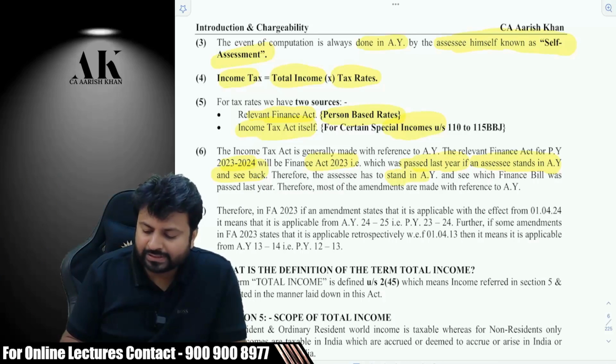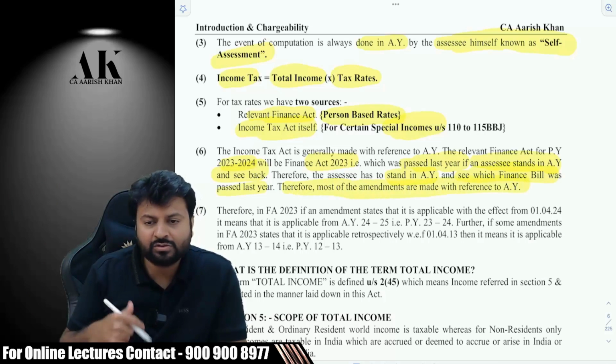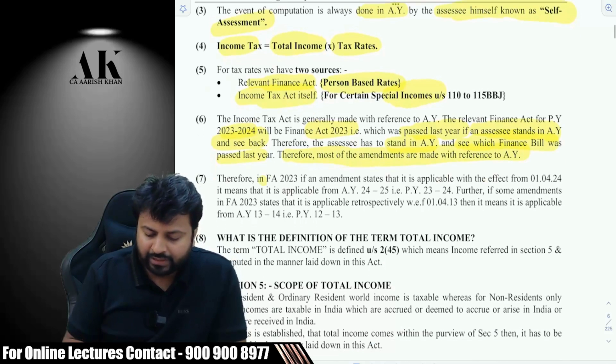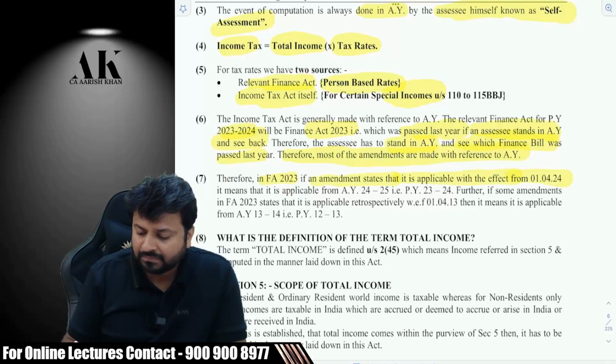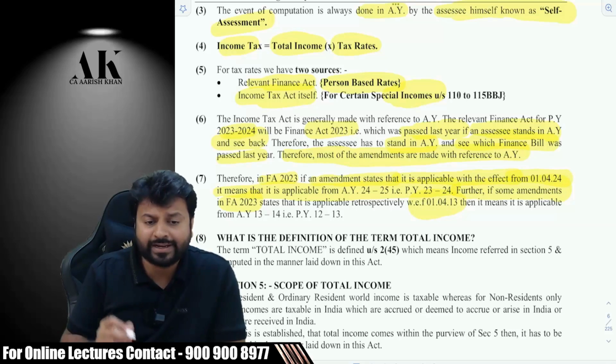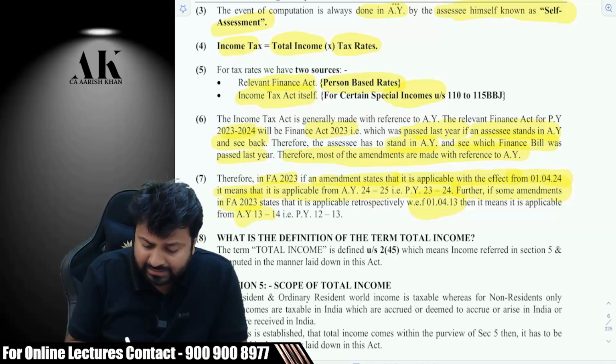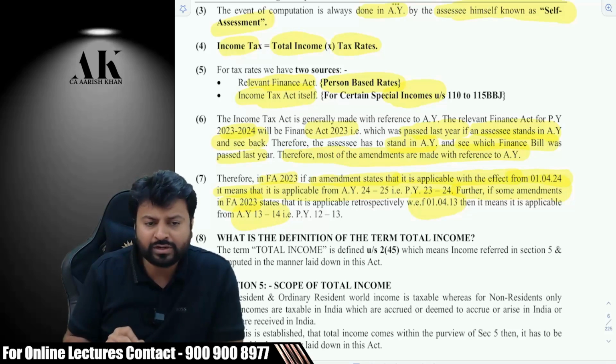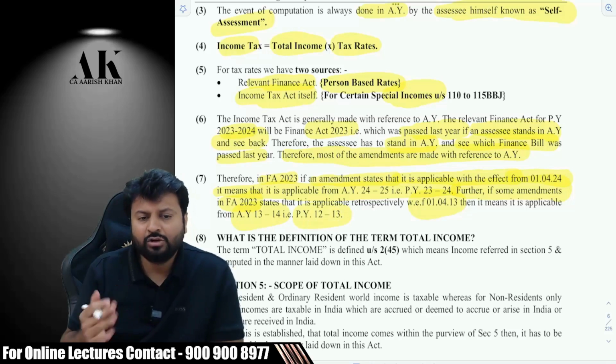Therefore, the assessee has to stand in AY and see which finance bill was passed last year. Therefore, most of the amendments are made with reference to AY. Therefore, in Finance Act 2023, if an amendment states that it is applicable with effect from 1/4/2024, it means that it is applicable from AY 24-25, PY 23-24. Further, if some amendments are retrospective, say 1/4/2013, then it means it is applicable from AY 13-14. Are you clear? That is PY 12-13.